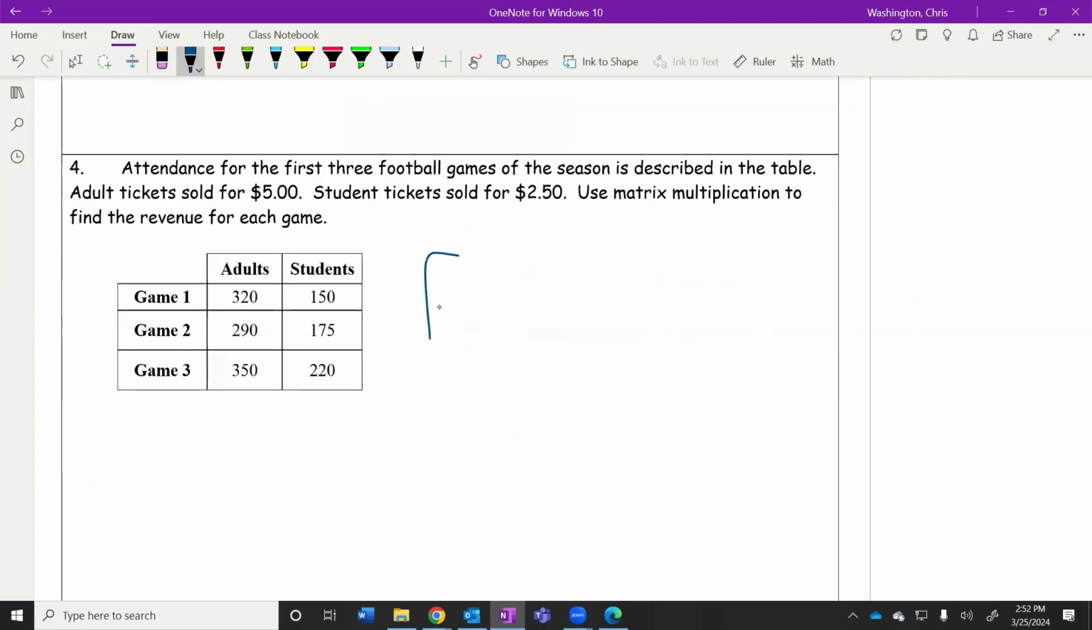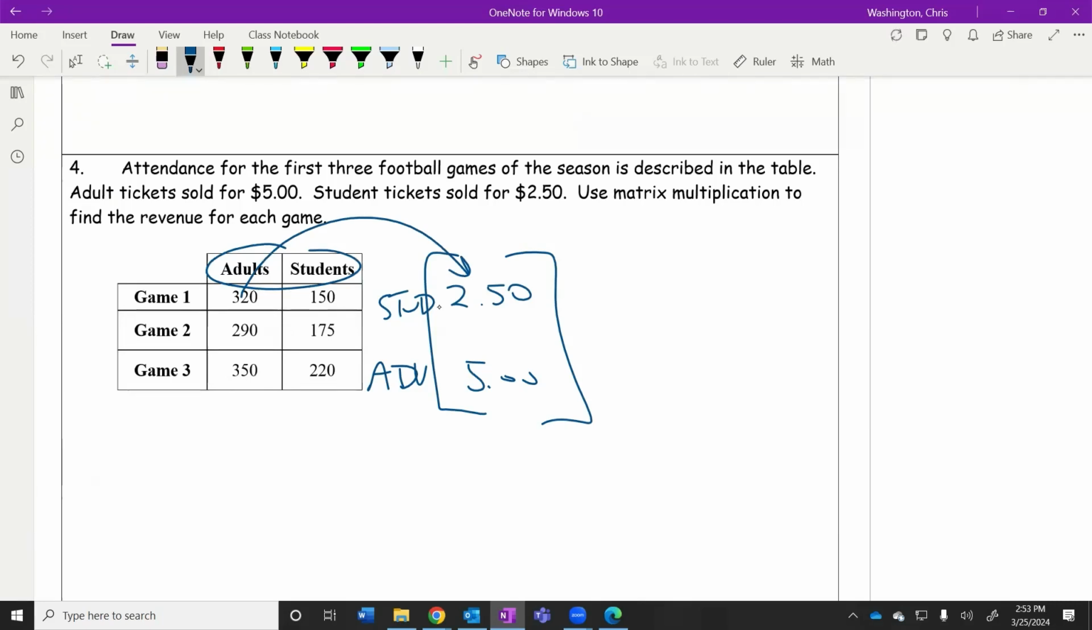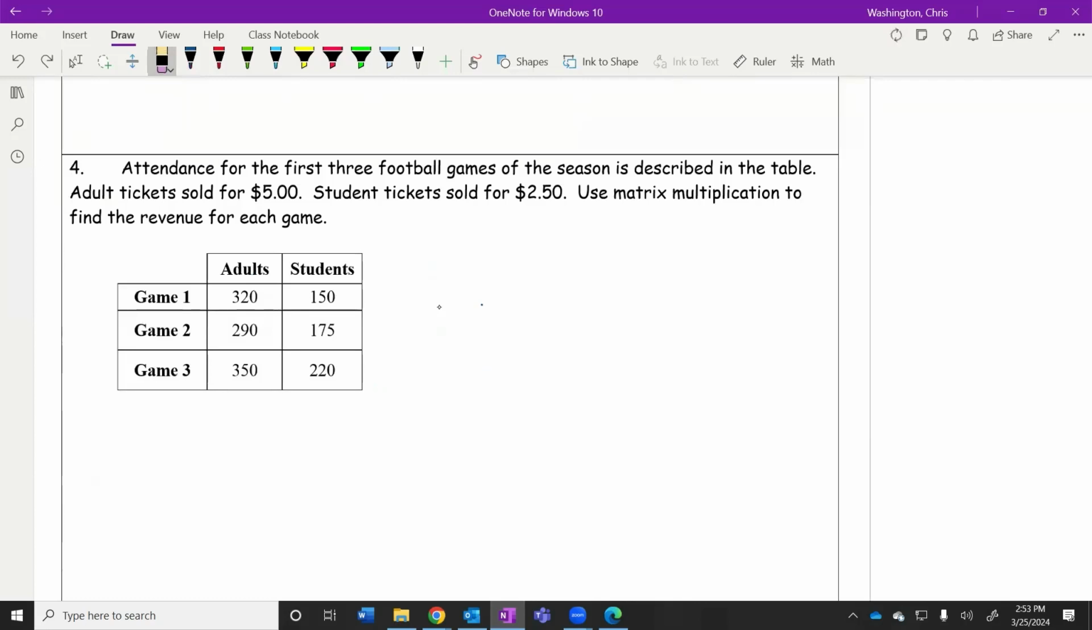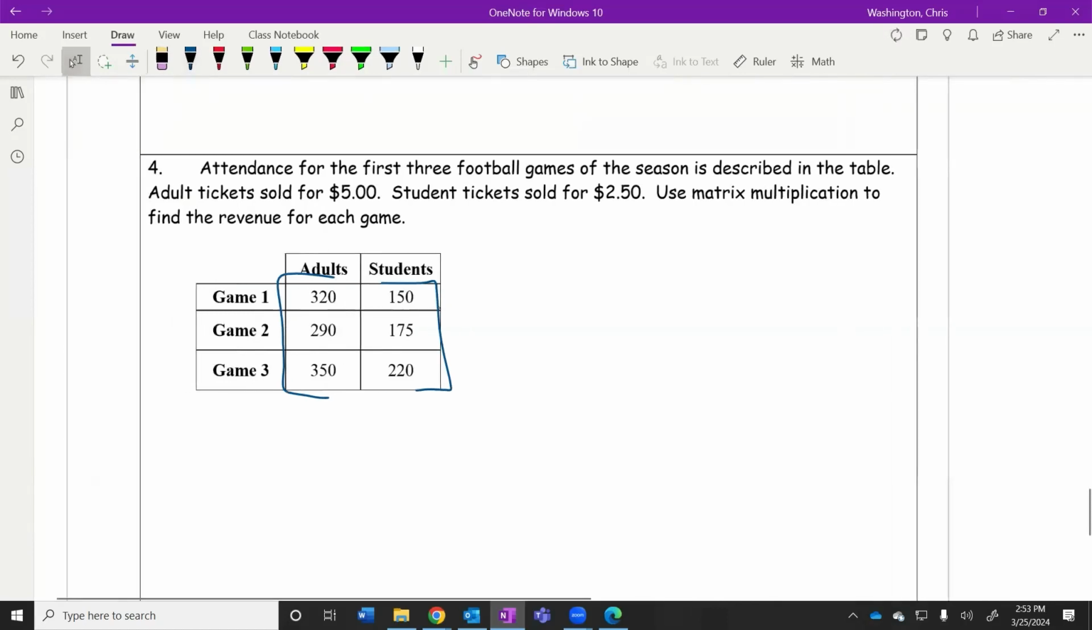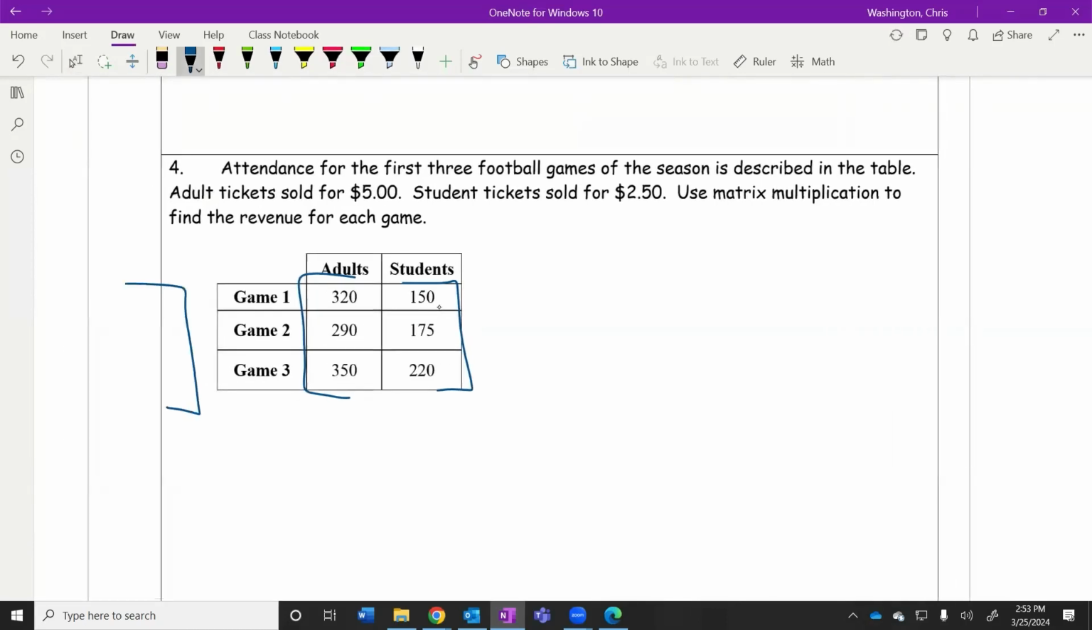What if we put the students on top and the adults on bottom? $2.50, and $5. I don't think that would work. Because when I start multiplying, I'm gonna multiply the adults times the student price and the students times the adult price. That's not gonna work. Well, what if we tried to put this matrix on the left side? Maybe I want that matrix to be on the right, and I'm gonna put another matrix over here on the left.